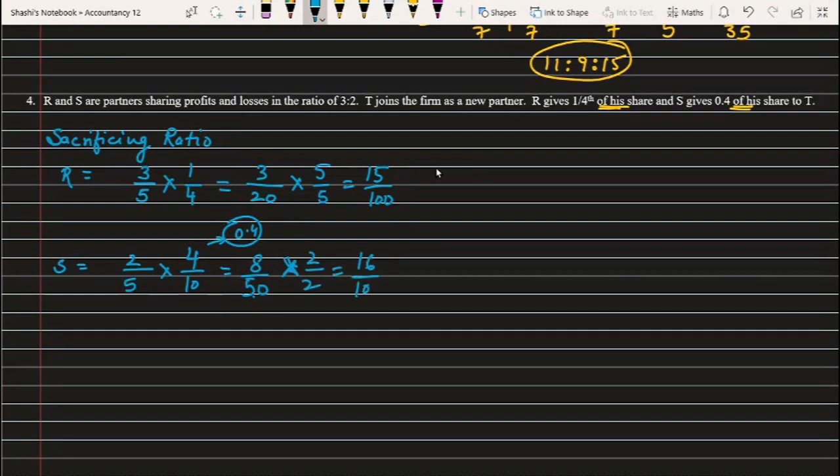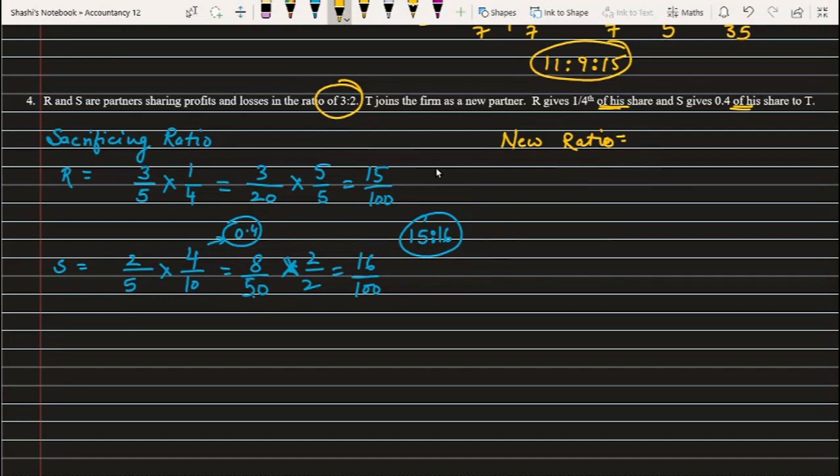So it is 16 by 100. So what sacrificing ratio do I have now? 15 is to 16. This is the sacrificing ratio. So let's find out the new ratio now. Now the new ratio is again the same thing. I have the old ratio, that is 3 is to 2, and I also have the sacrificing ratio.